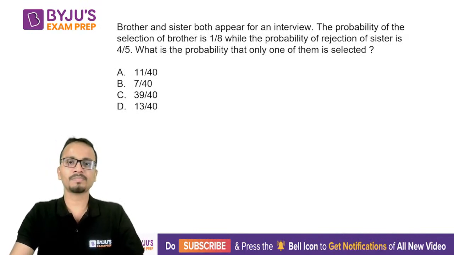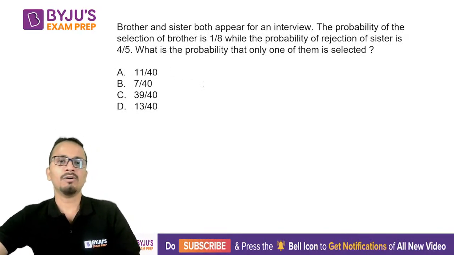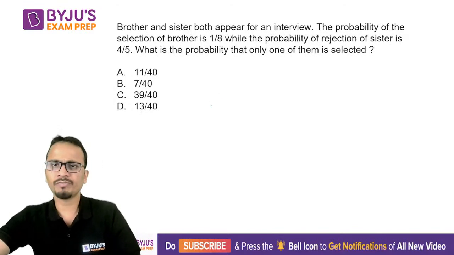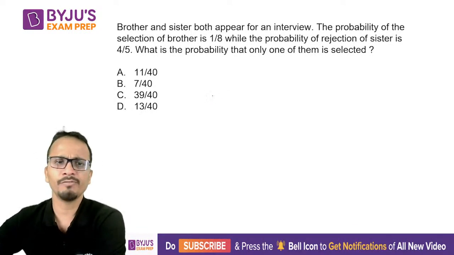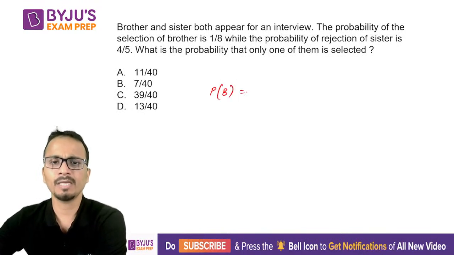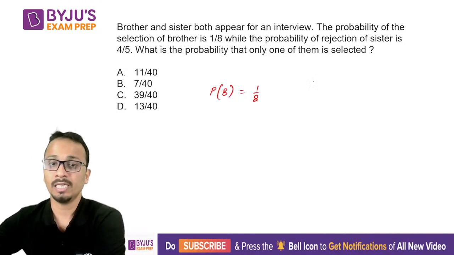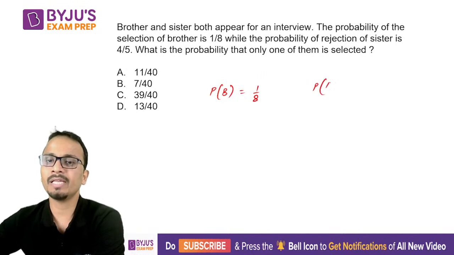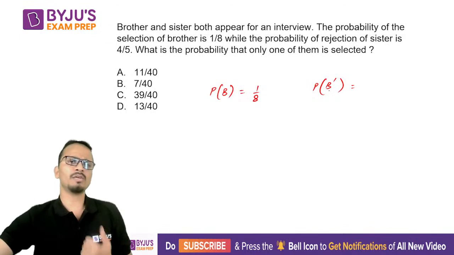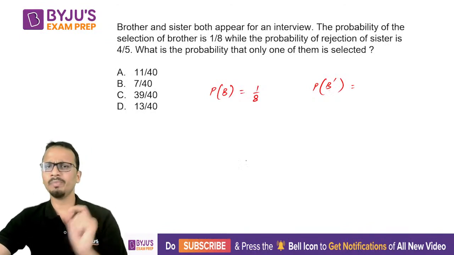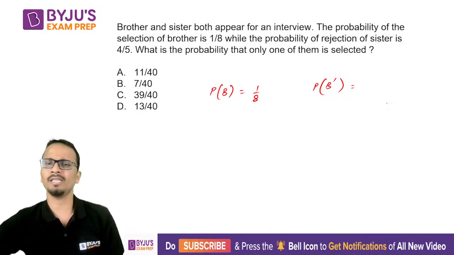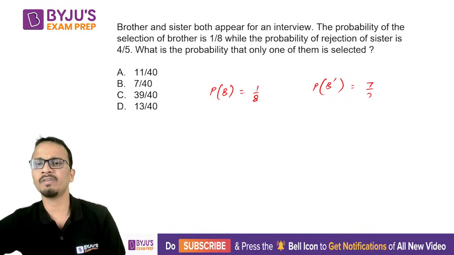No problem. So, brother and sister both appear for an interview. Probability that brother will be selected is 1 by 8. Now, probability that brother will be rejected, I'll write it as B dash. So brother will be rejected, what will its probability be? 1 minus 1 by 8, that is 7 by 8.